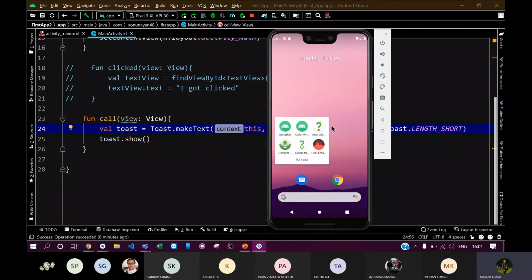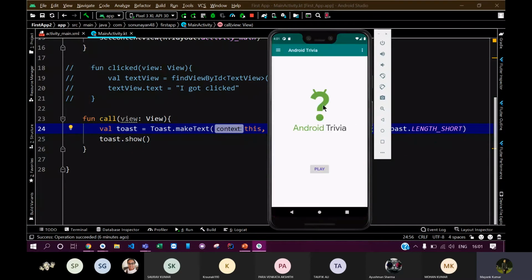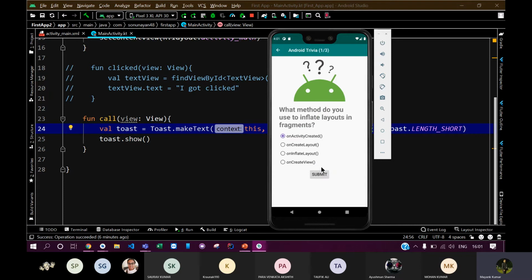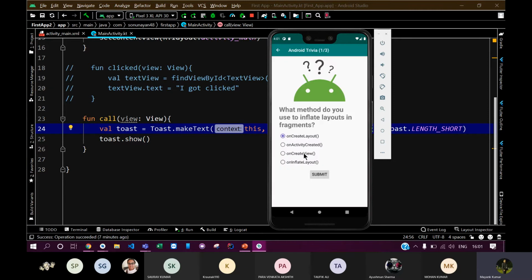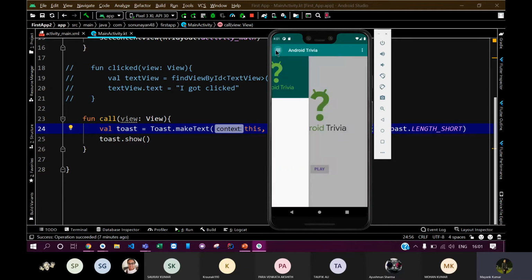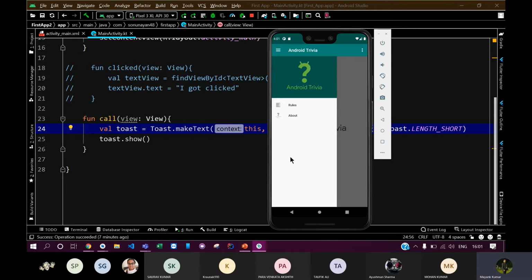The next app that you would be building is the Android trivia app. This is a basic quiz app, and it is mainly focused on helping you understand fragments. You can create a quiz game and use it. It would also help you understand how you can design this navigation drawer.